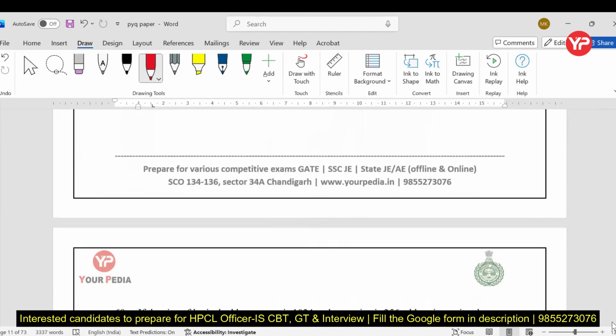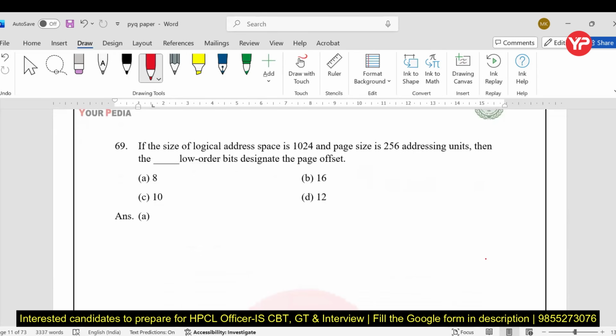Some of the questions are not there in this PDF. Fine. So again, very simple operating system questions. If you find out, you will get the answer as very simple.